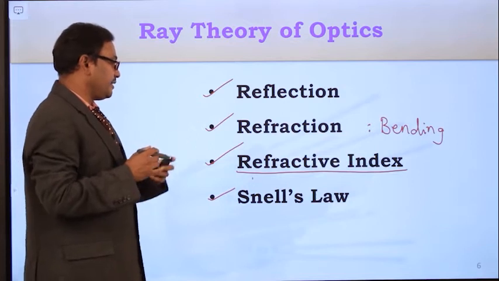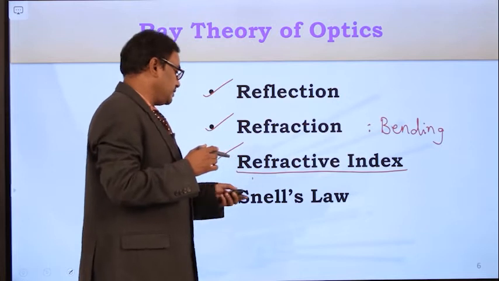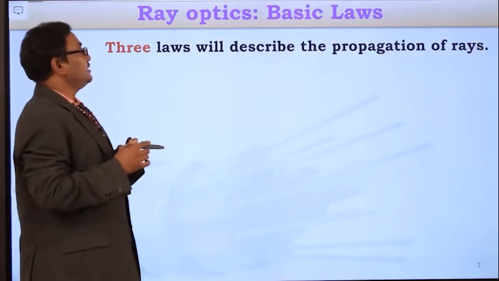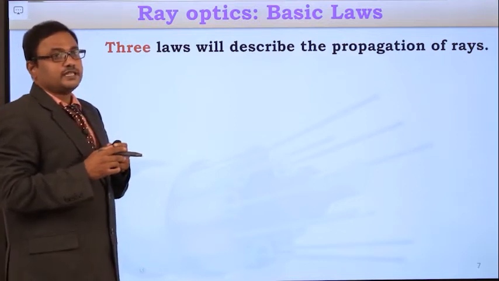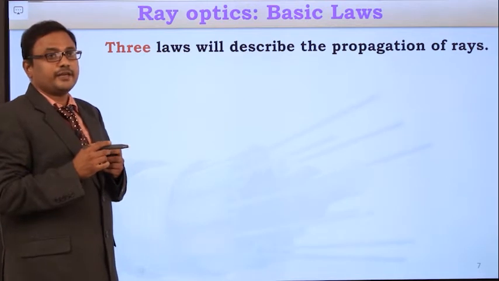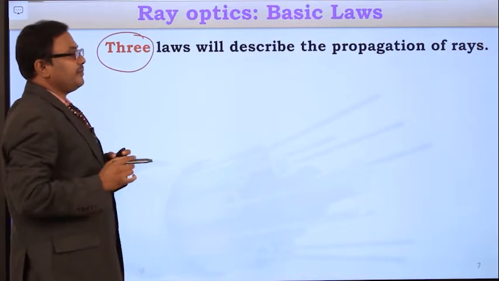After learning about this refractive index, we will learn one of the basic optical laws, that is Snell's law, and then the basic laws of ray optics. To explain the light propagation in optical fiber cable, there are three fundamental laws.